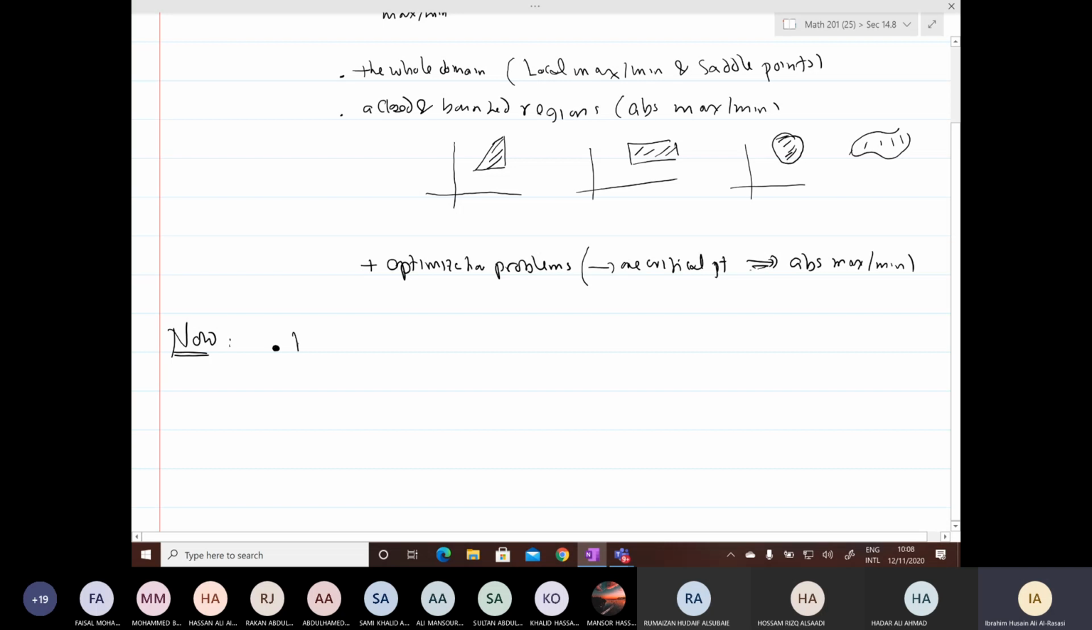Find the extreme values, the maximum and minimum values, of f of x y on the curve g of x y equal to 0 in the domain of f.